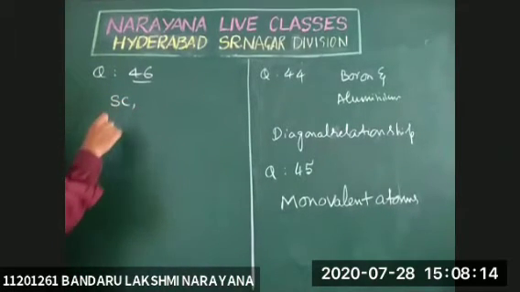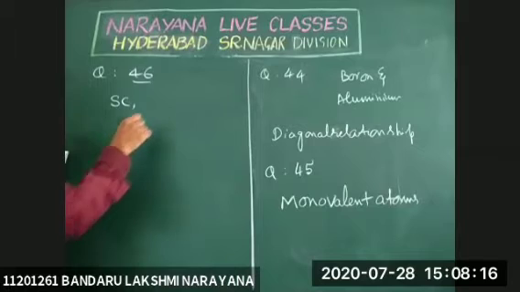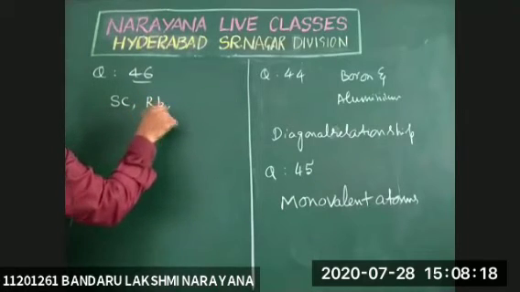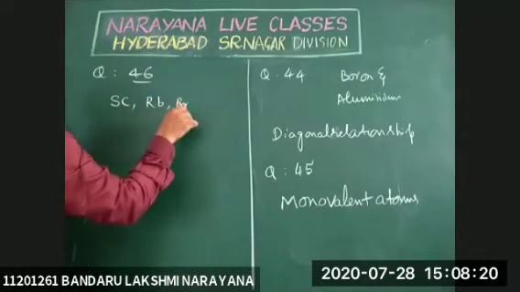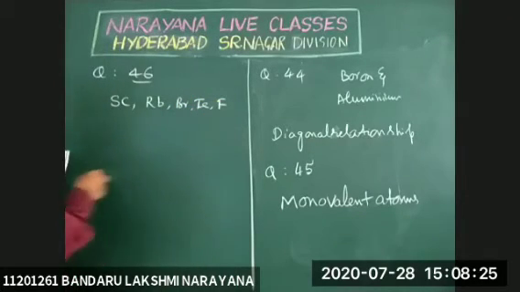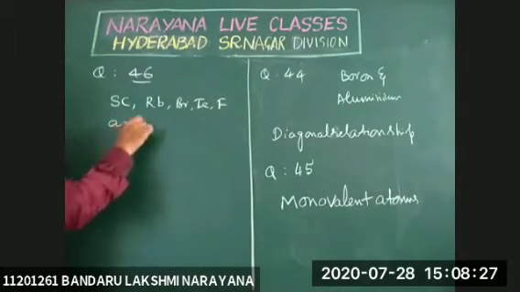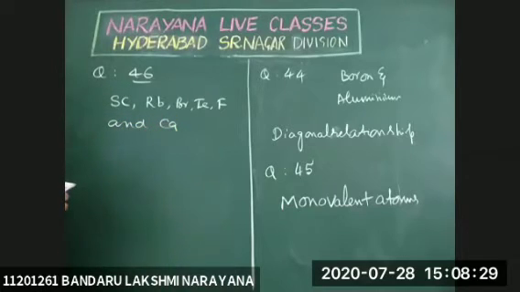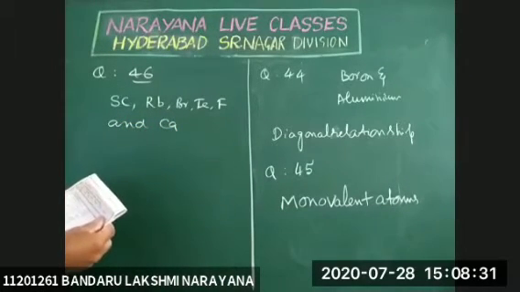Scandium, rubidium, bromine, tellurium, fluorine, and calcium. The question is the number of elements which are more electropositive than iron in the following.